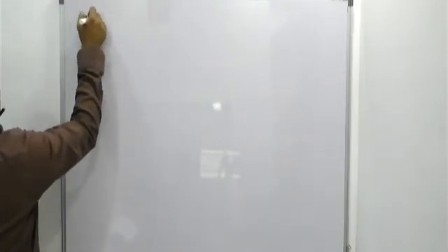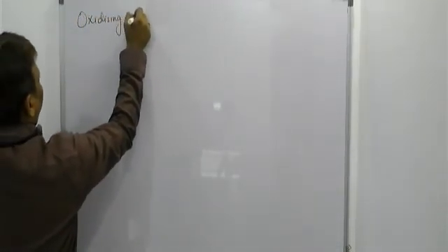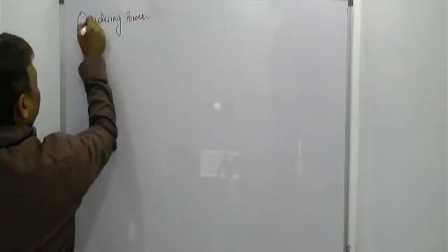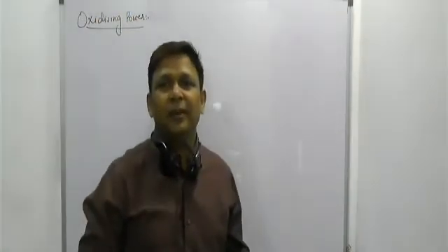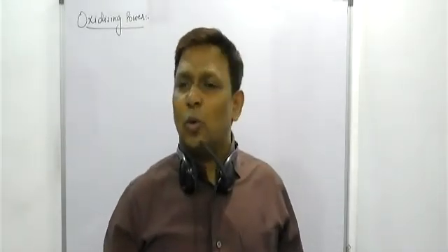But one more point will be called oxidizing power. In this, as the number of covalent bonds increases, beta, covalent character increases.